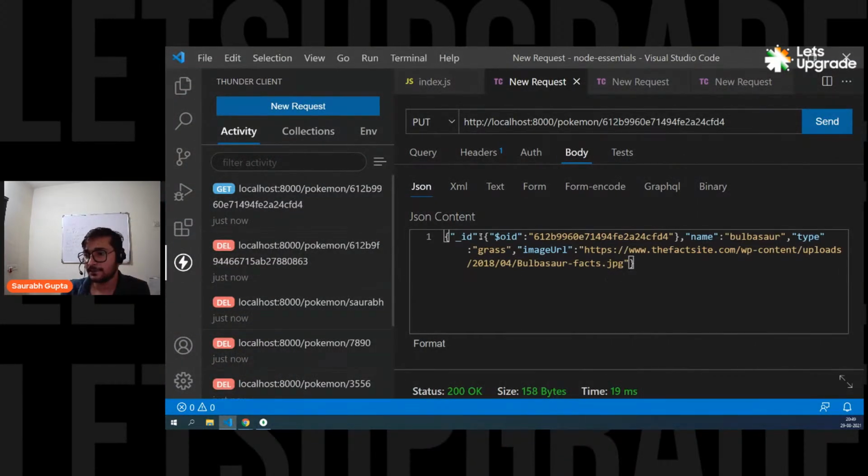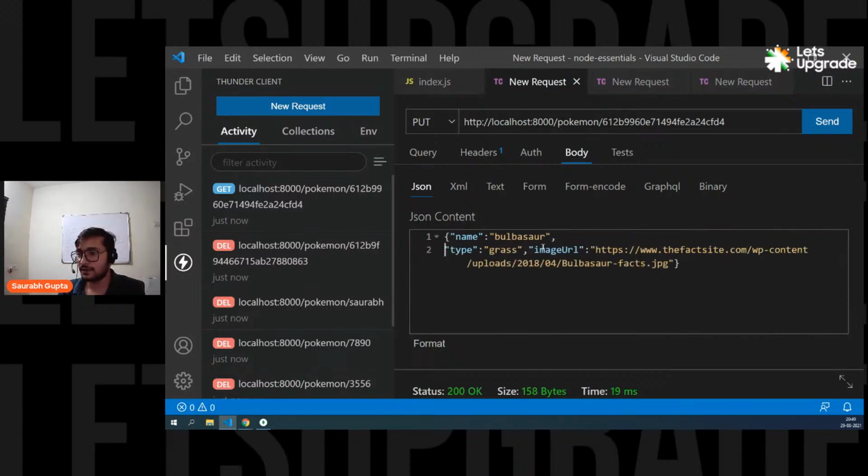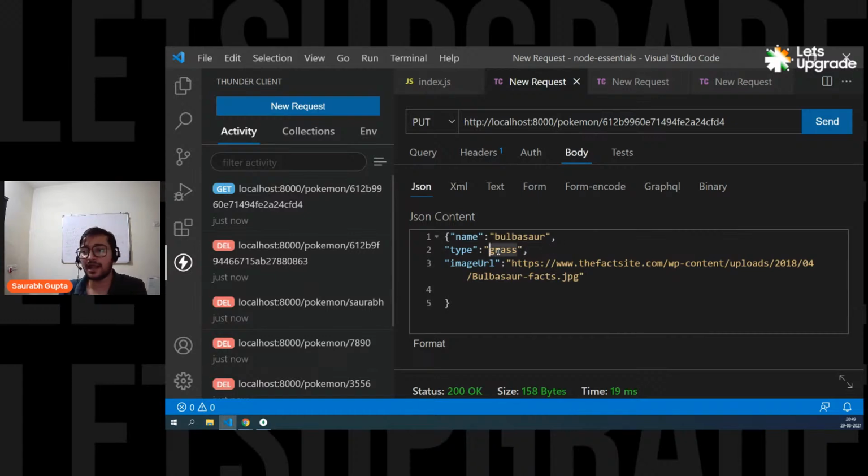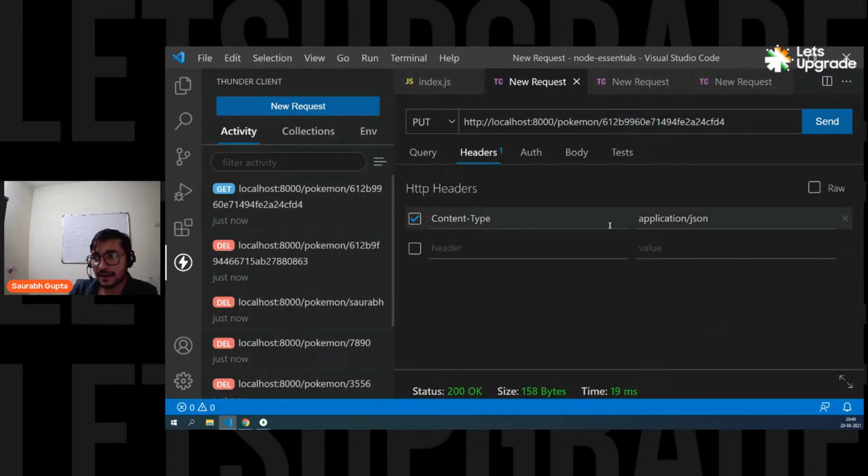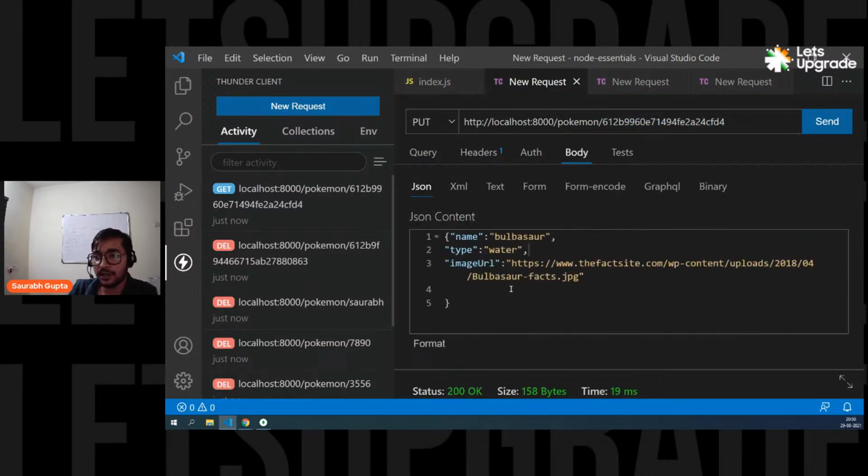Okay, it's very unformatted. Now remember, guys, we don't need ID. Whenever you're passing update data, don't pass IDs like this. Don't need it because you're already passing the ID through parameters, right? Let me just format it for you. Here we go. Now let's say I'm passing the whole Pokemon, but I want to update grass to, let's say, water. We know that Bulbasaur is not a water Pokemon, but that's fine. We're updating. So see, guys, simple. Put request, URL, the ID of the data that you want to update, in this case the ID of the Pokemon. Then header set to content type application JSON because now you're sending some body. In the body, you're sending the whole Pokemon, but with the updated properties.